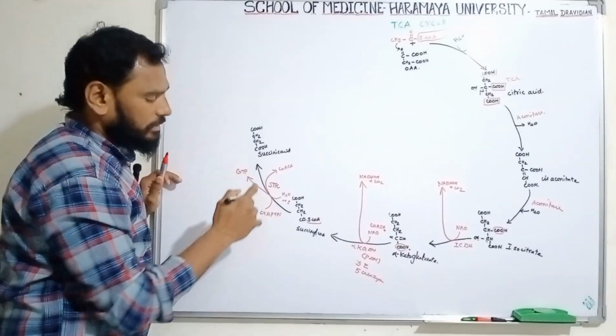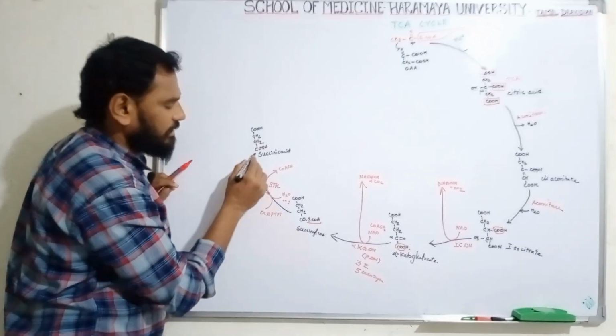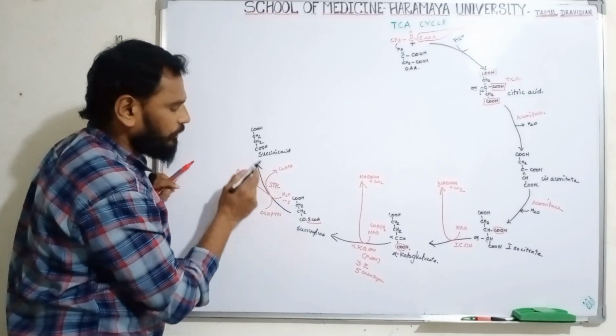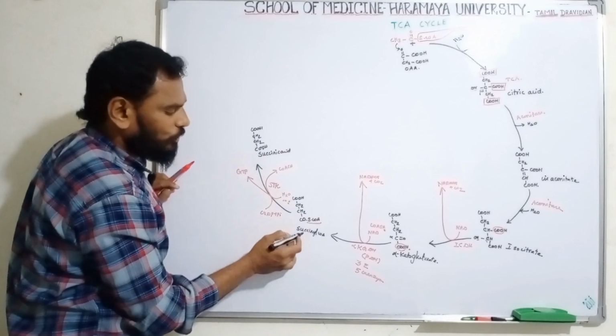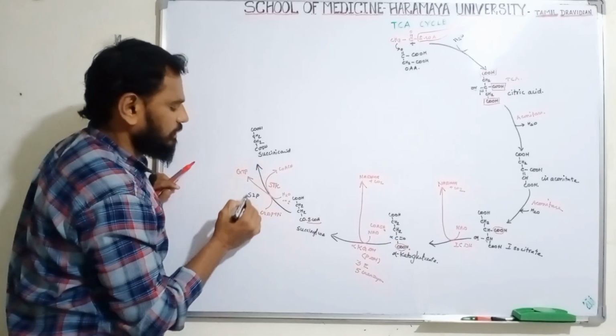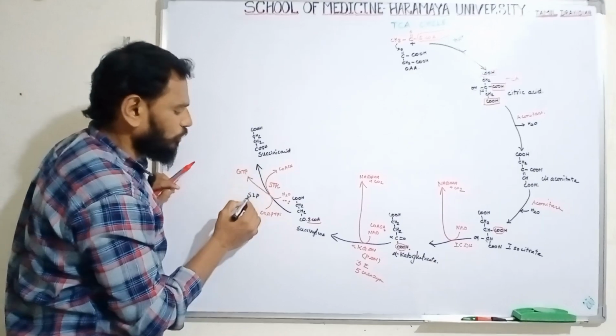Okay, listen here. What is the important MCQ here? Here substrate level phosphorylation is produced between the 2 S, succinyl-CoA and succinic acid. Between the 2 S, one more S is there, that is called substrate level phosphorylation. Clear? Between the 2 S, substrate level phosphorylation. Between the 2 S, one more S.